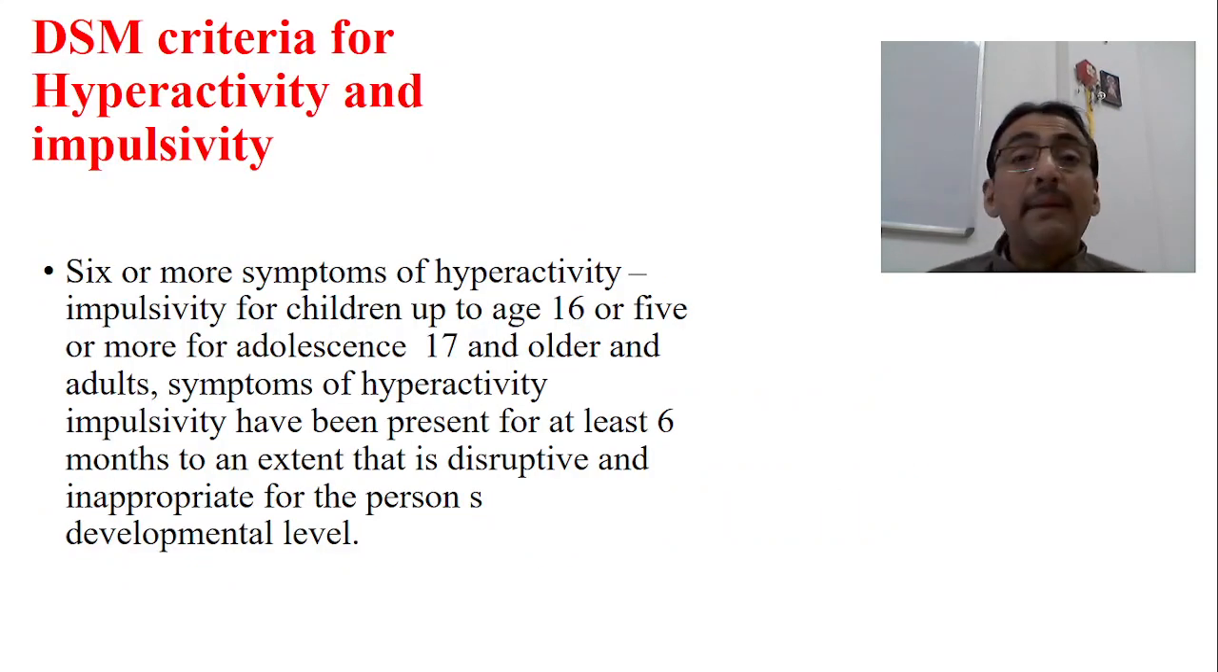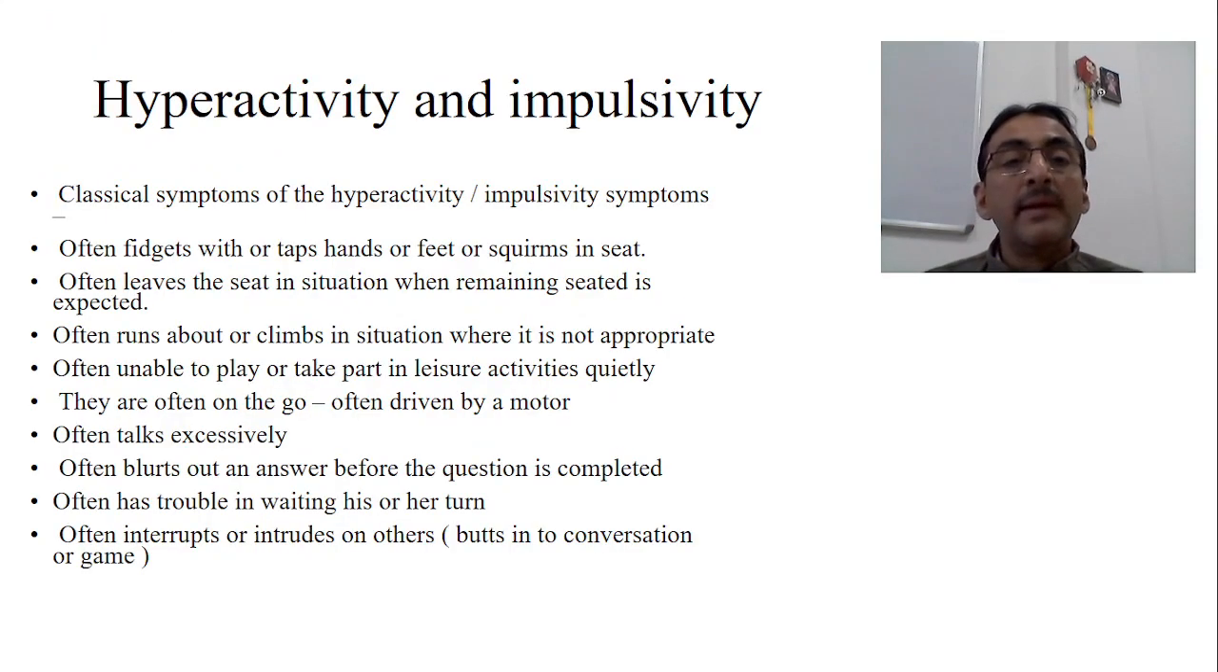How to identify hyperactivity and impulsivity? Six or more symptoms of hyperactivity and impulsivity for children up to 16 years, or five or more for adolescents of 17 years and older and adults. The symptoms have been present for at least 6 months to an extent that is disruptive and inappropriate for the person's developmental level. This is the criteria.